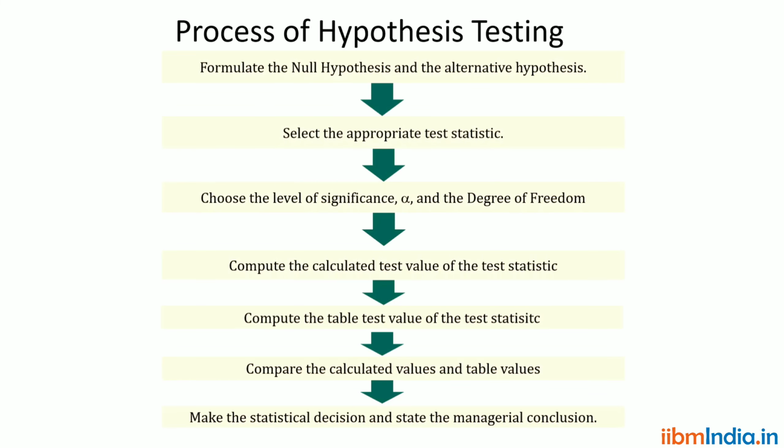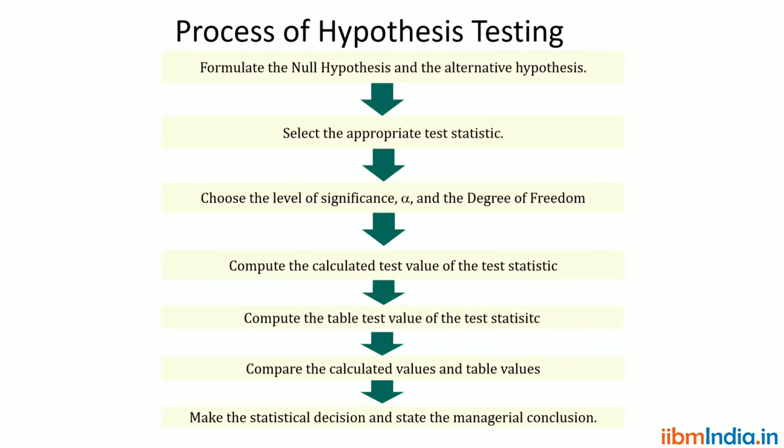When we go for a hypothesis, there are totally 7 different steps involved. The first step is to formulate the null and alternative hypothesis. So we need to clearly define what the null and alternative hypothesis are. Second, we need to select the appropriate test statistic. Third, we need to choose the level of significance and degrees of freedom.